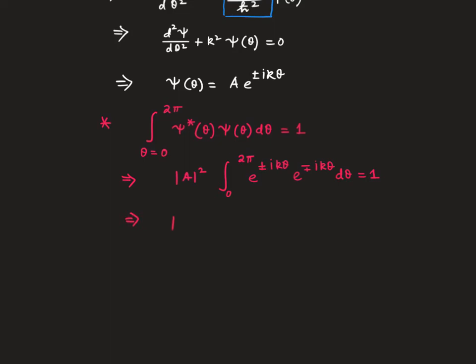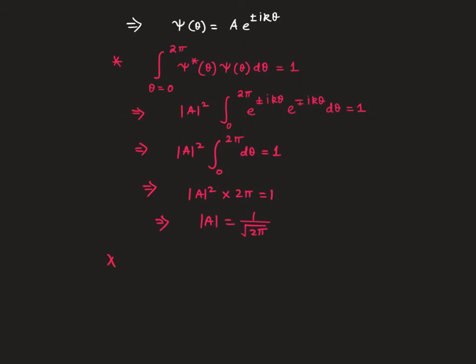That implies mod A square integral 0 to 2 pi d theta equals 1. That implies mod A square into 2 pi equals 1. That simply implies mod A equals 1 upon square root 2 pi. So our final wave function is psi of theta equals 1 upon square root 2 pi e to the power plus or minus i k theta, where k square is this thing.